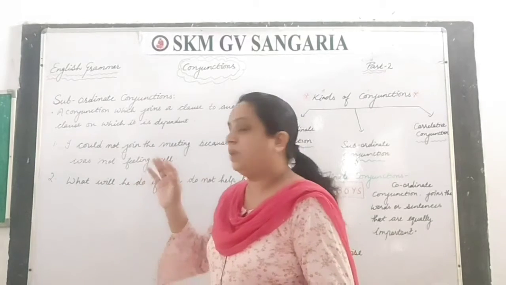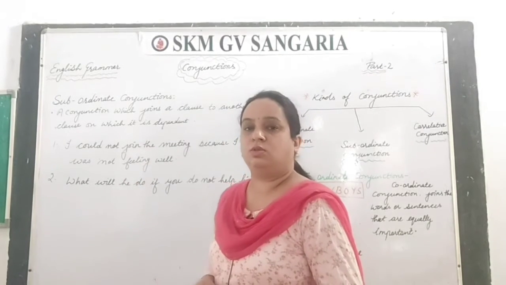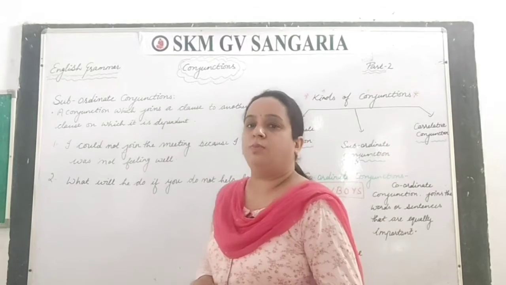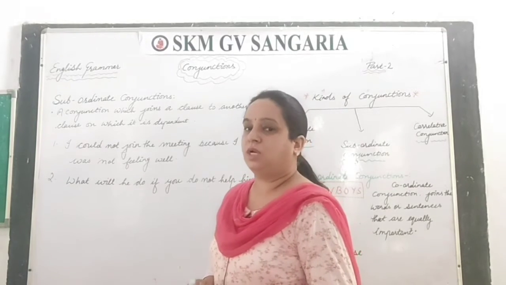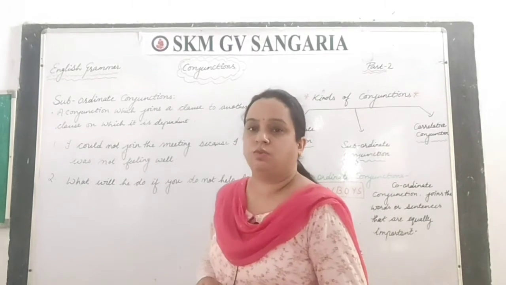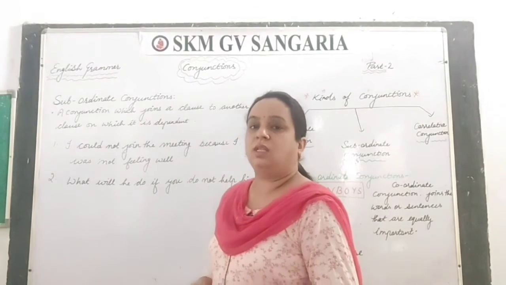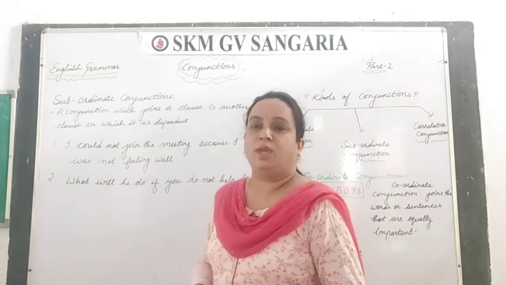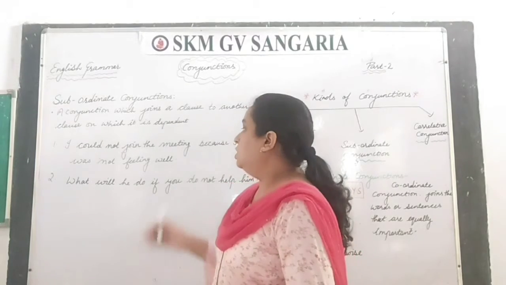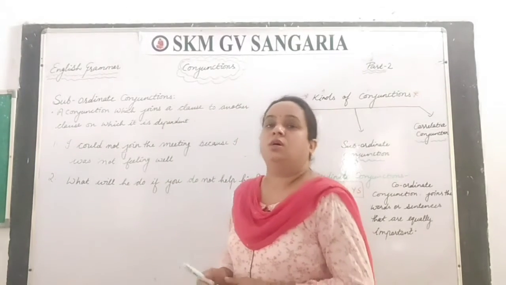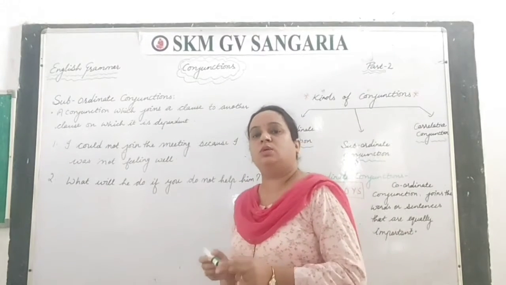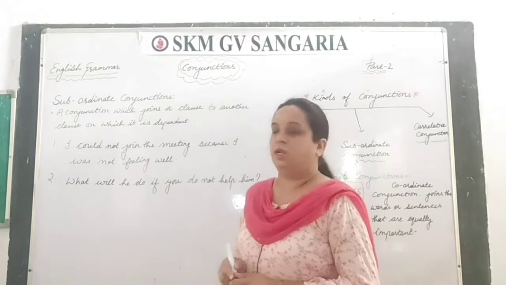A phrase is also a group of words, but it does not have a subject and verb, whereas a clause does. So there may be two clauses in your sentence and you need to join them to make one sentence, right?